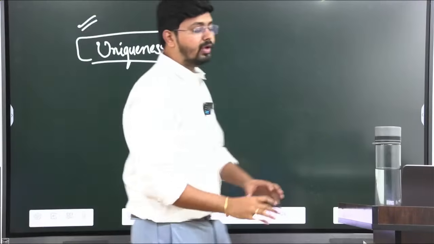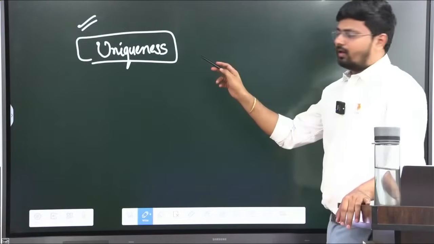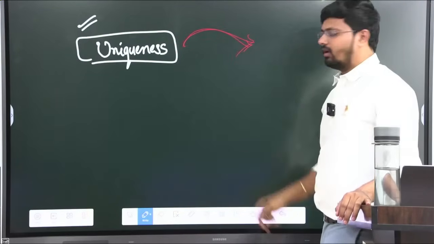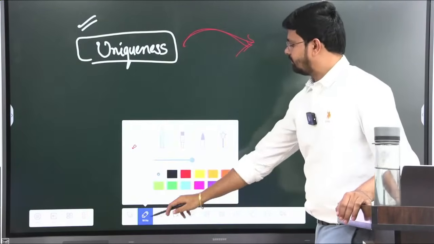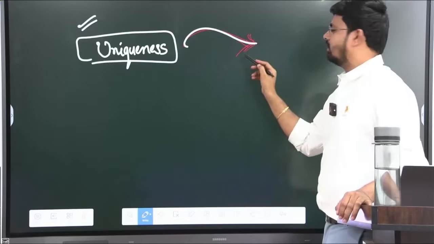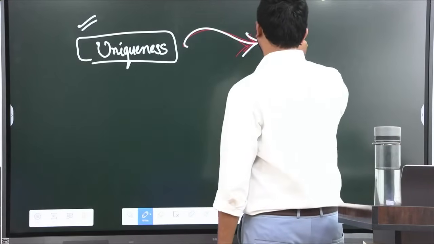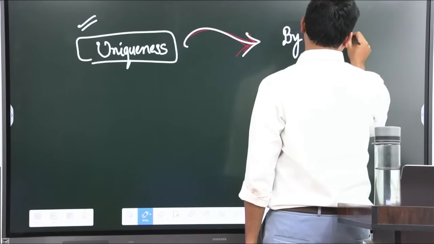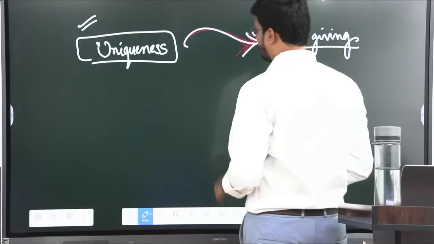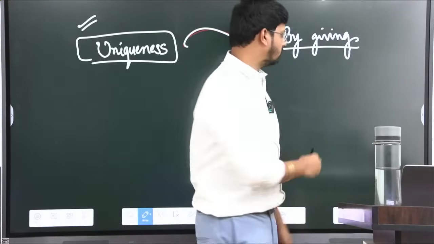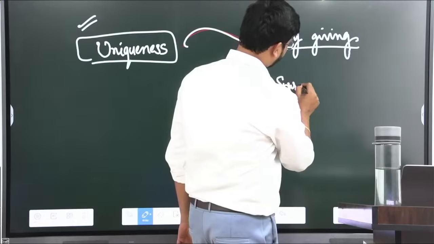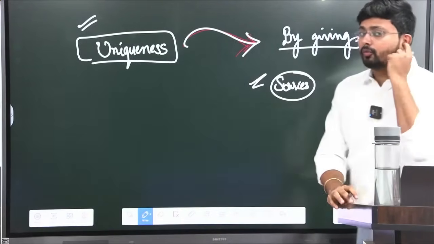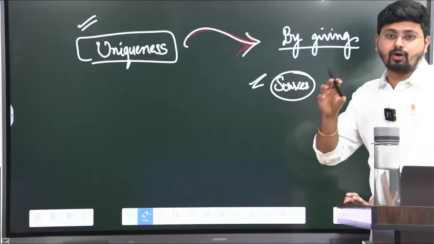Okay, the uniqueness to the answers. How does it come? How do you make it unique? You can make your answers unique by giving references. So you refer to different sources. The sources have to be different, and the sources have to be holistic. It should make sense with respect to the topic that you are writing.